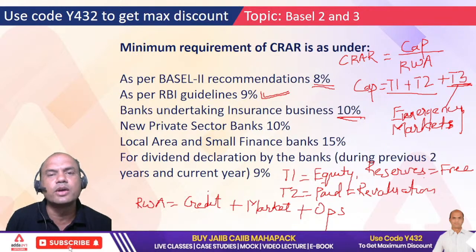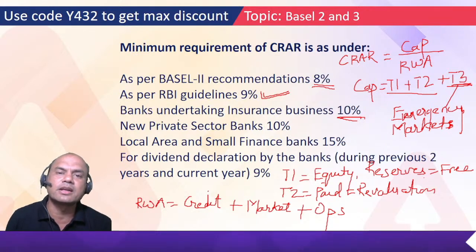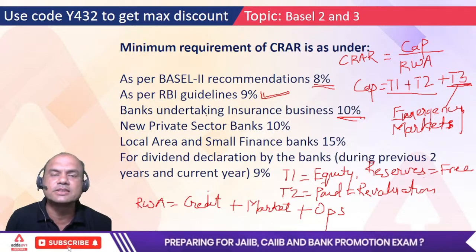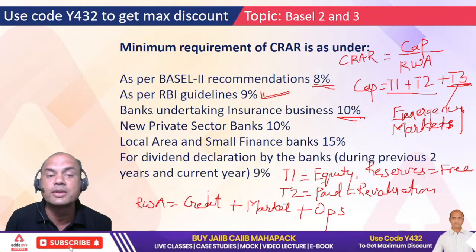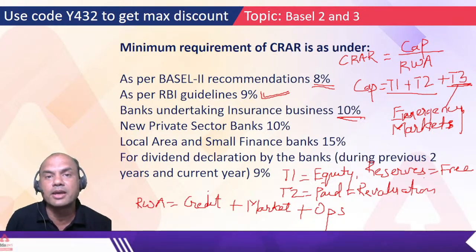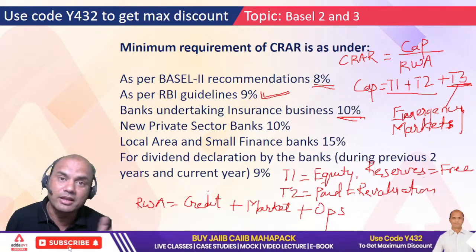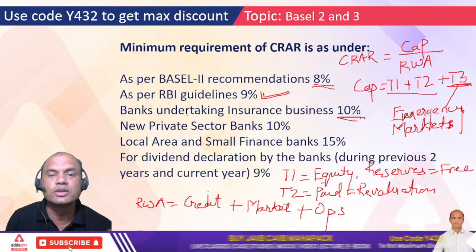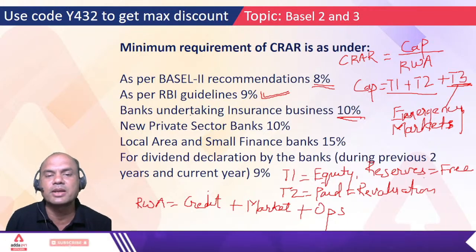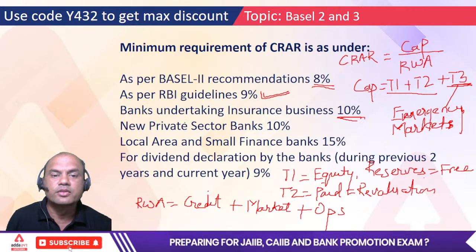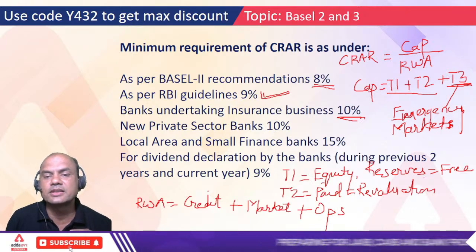Now what is this new and old here? New private sector banks means HDFC Bank, ICICI Bank, IndusInd Bank, Axis Bank, all these are new private. Old means Karur Vysya Bank, Karnataka Bank, all these are old age private sector banks. In fact, these are just a name. You just type old age private sector banks on Google and you will get everything. So for new age private sector banks, it is 10%.